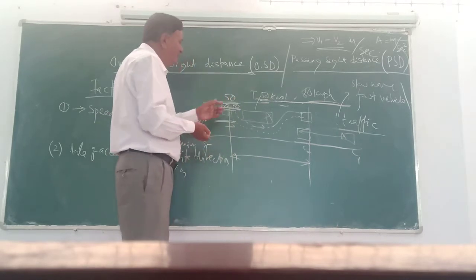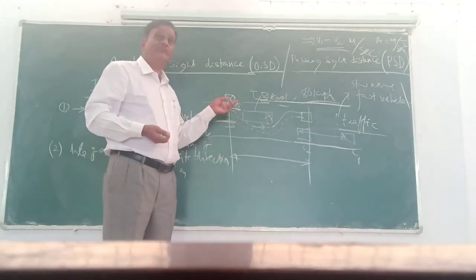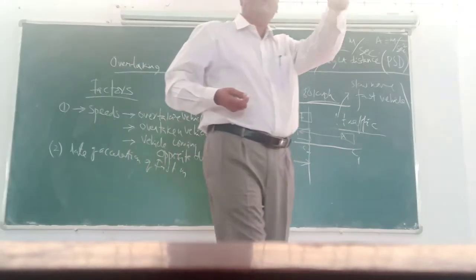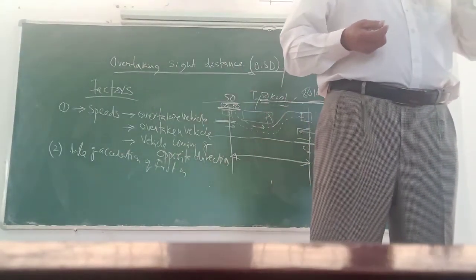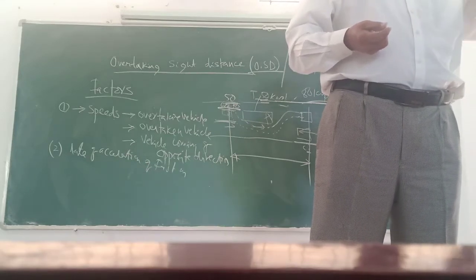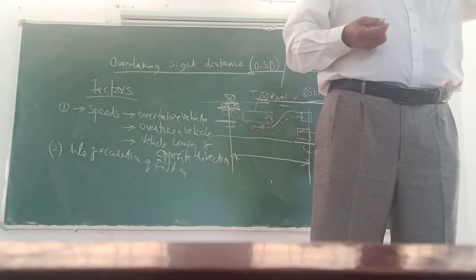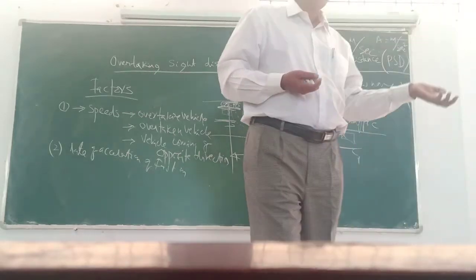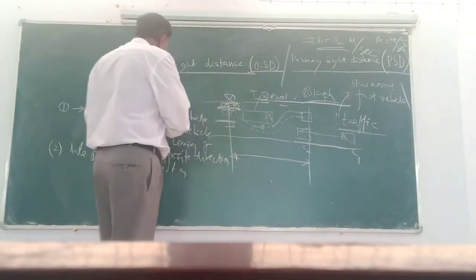Unless the speed is changed from 50 to 60 or 70, it is not possible to overtake. That is called the rate of change of acceleration of that particular vehicle. Correct or not?